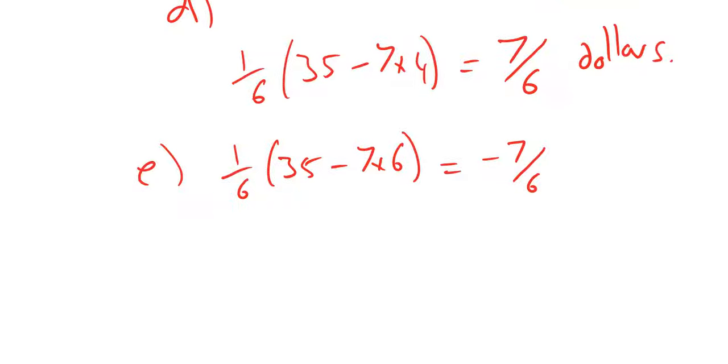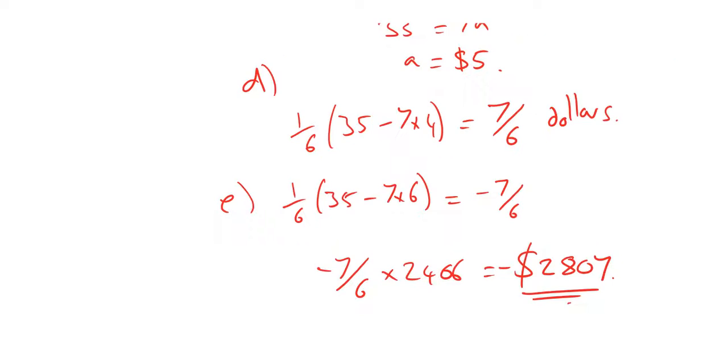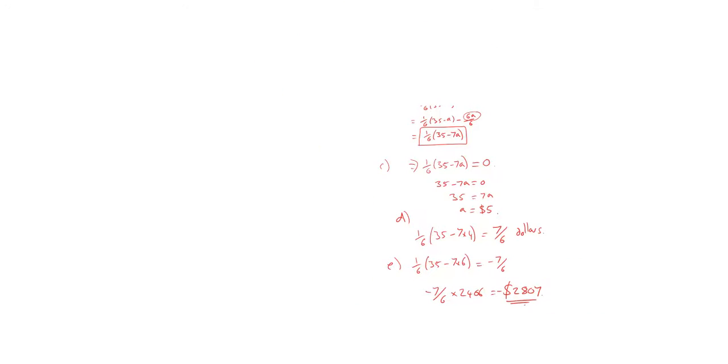So if that happens 2,406 times, we're going to need to work that out as a multiplication. So you've got your outcome, and we're multiplying that by 2,406. That will be an outcome of a net loss to the player, or a gain to the organizer, of $2,807. There we go. That was quite the question.